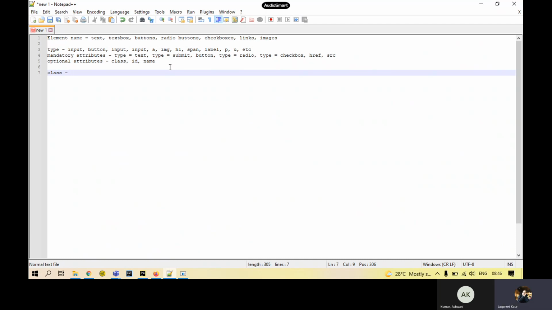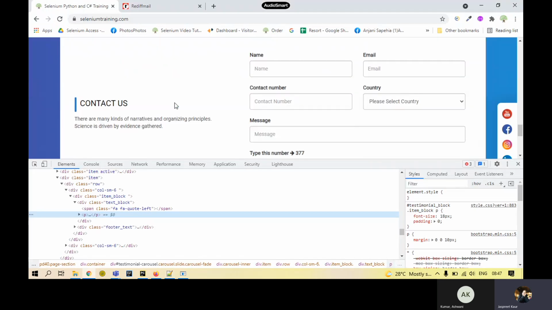Why is it so? Because whichever element a class has been given, it's going to be the same class for another element as well, right? Why? Because the classes are responsible for the look and feel of the page. Like you can see over here with the text boxes.